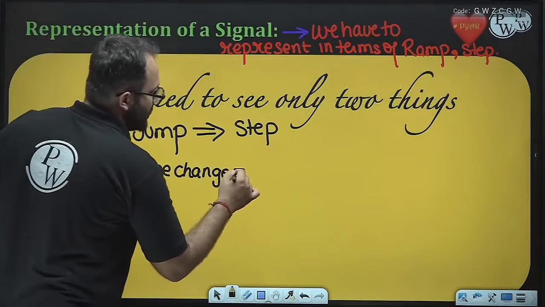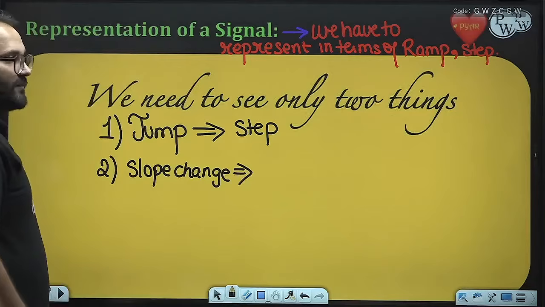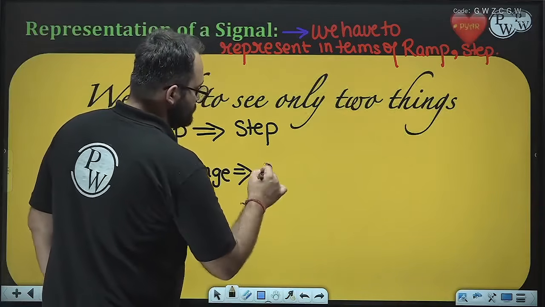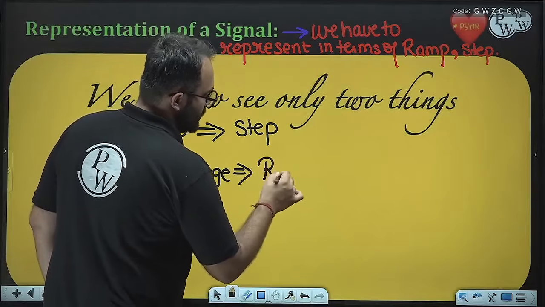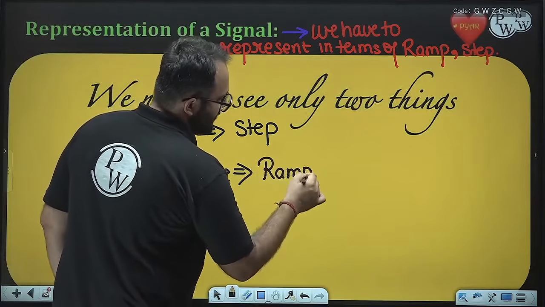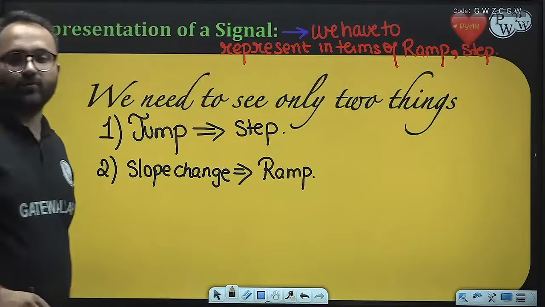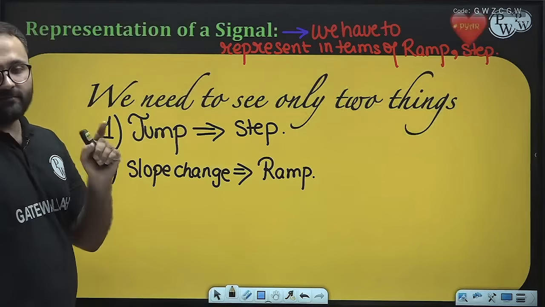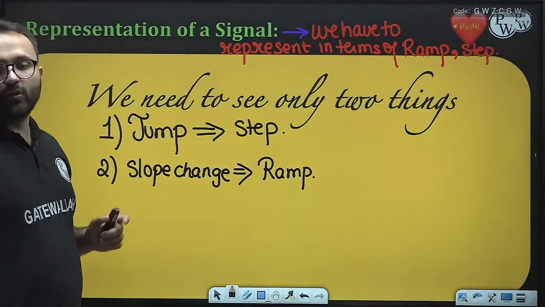Slope change is supported by the ramp. So we need to see only two things, that is jump and slope change.